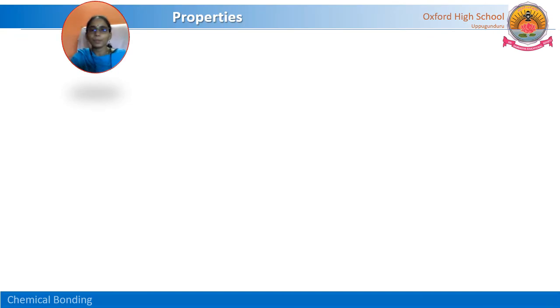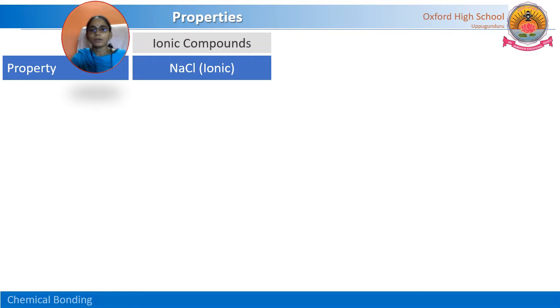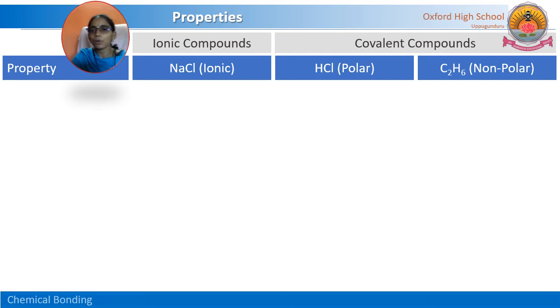Let us see the properties. We have taken the example of sodium chloride, the best example for an ionic compound. For covalent compounds, for polar, we have seen hydrogen chloride, and for non-polar, C2H6. What kind of properties are present in these kinds of ionic and covalent compounds?